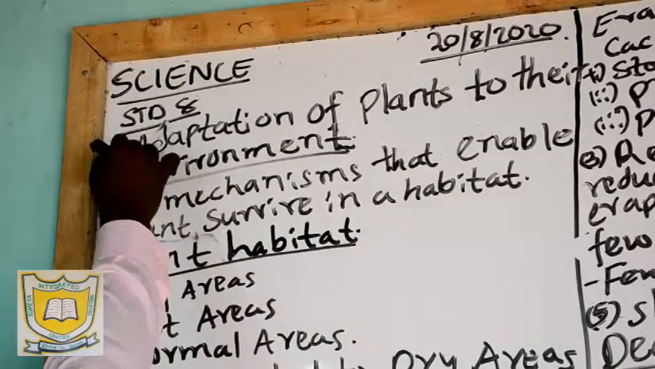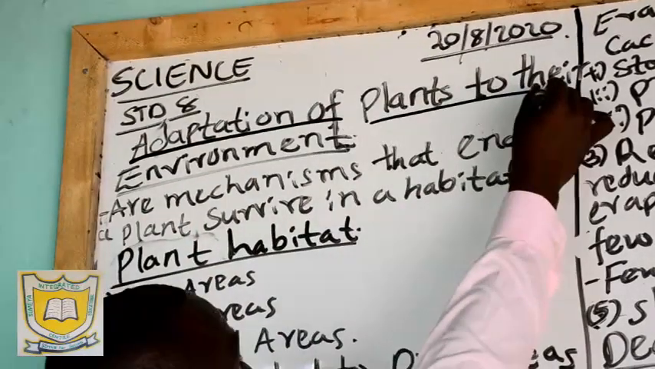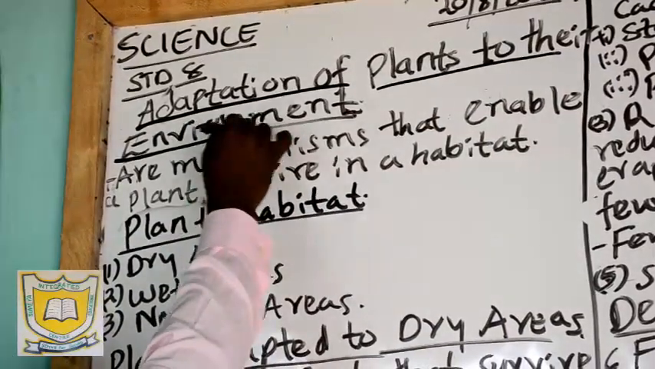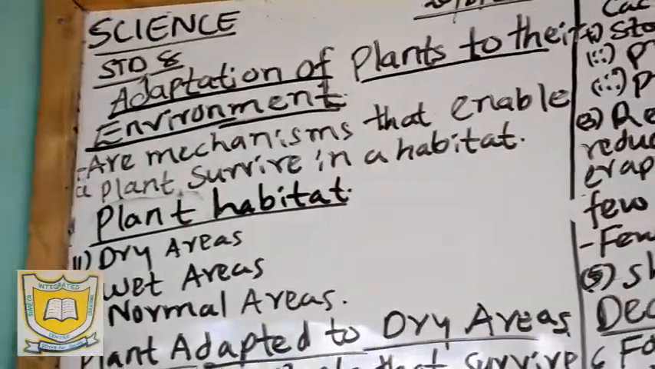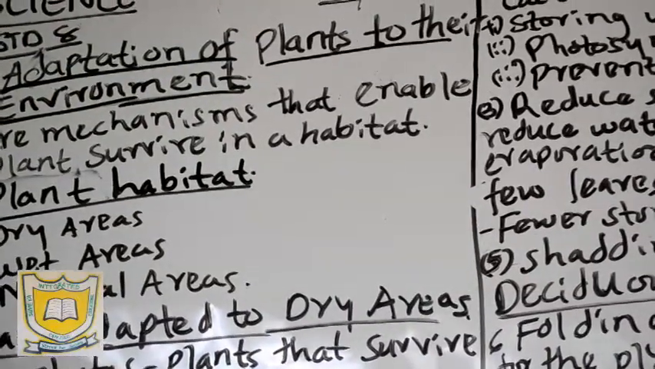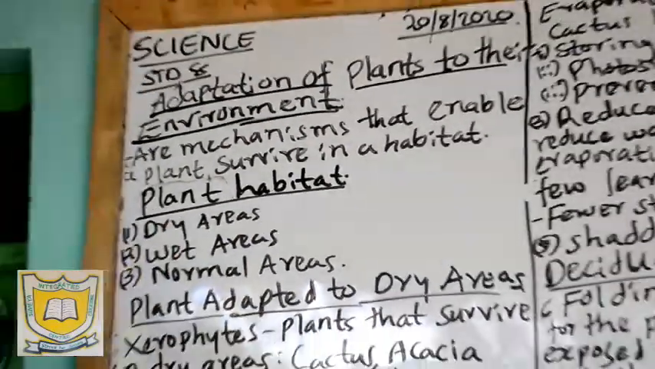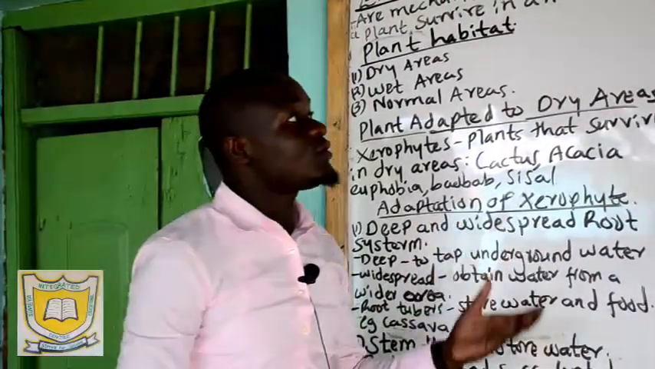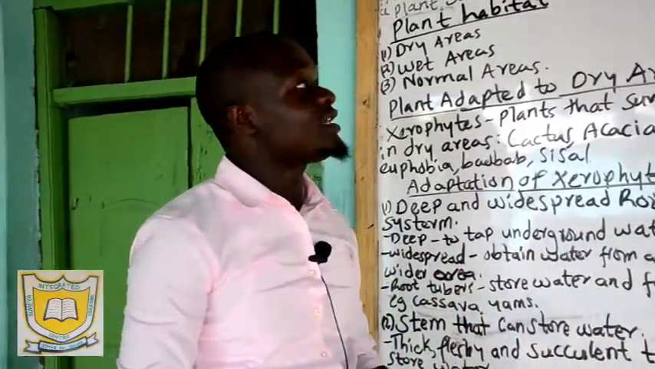We discussed plants from the start. We discussed types of plants, where we discussed crops. We discussed types of crops, then we discussed weeds. Last time we discussed pests and their effects on plants. But today we are going to discuss how these crops or plants adapt to various environments.